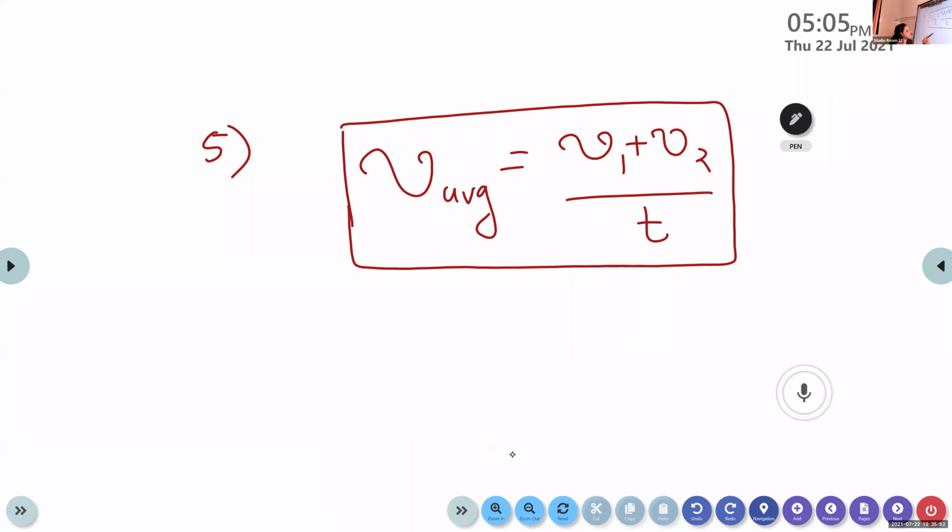Is it 3 or 2? Yes, it is 2, not t. V average is equal to v1 plus v2 divided by 2, because the term t cancels, then the left term is 2.